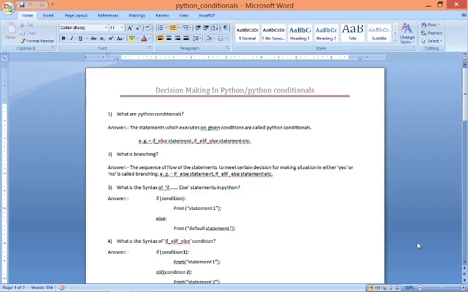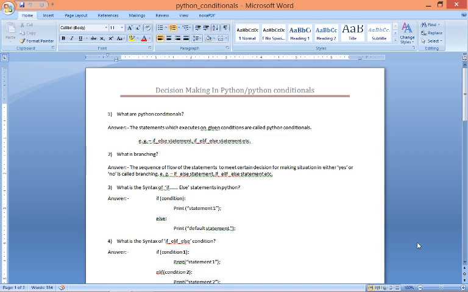Hello students, today we are going to start a new topic about Python programming, that is decision making in Python, or simply called Python conditionals. In this section we learn how to use different decision making statements in Python programming.